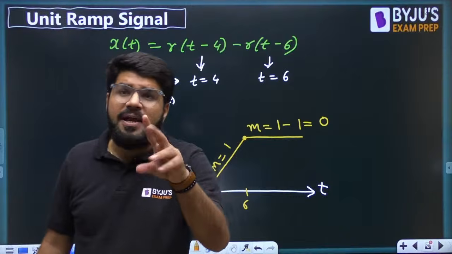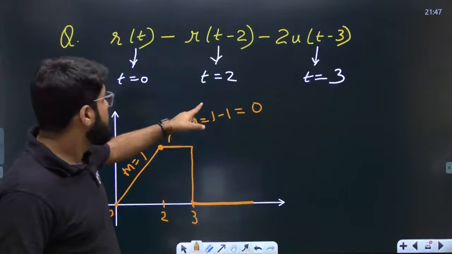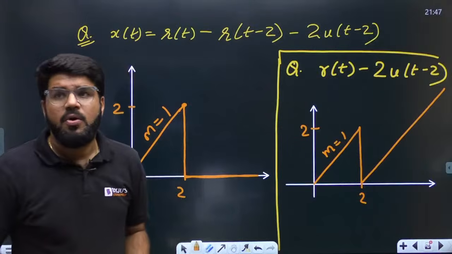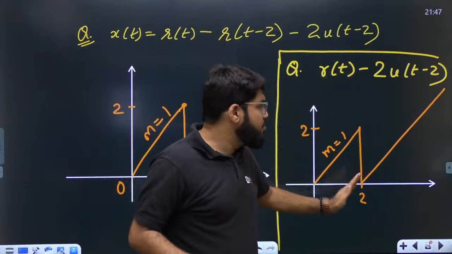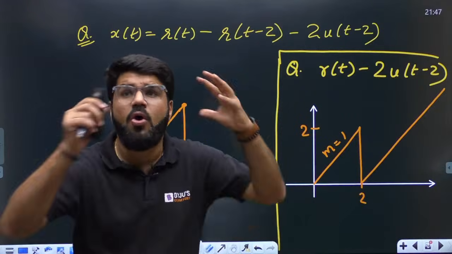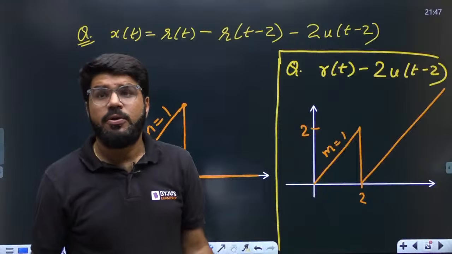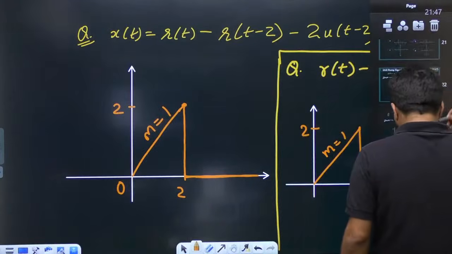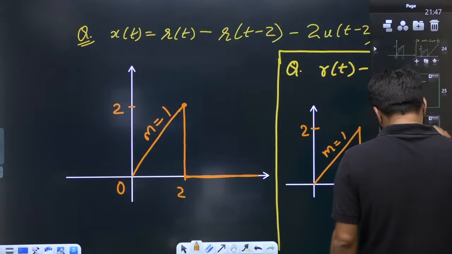So if only ramp, it will change the slope. Ramp plus step, slope and magnitude. Only step, only magnitude change, but no change in the slope. Clear everybody? You need to understand all these cases, the effect of step, ramp, combined, and so on.